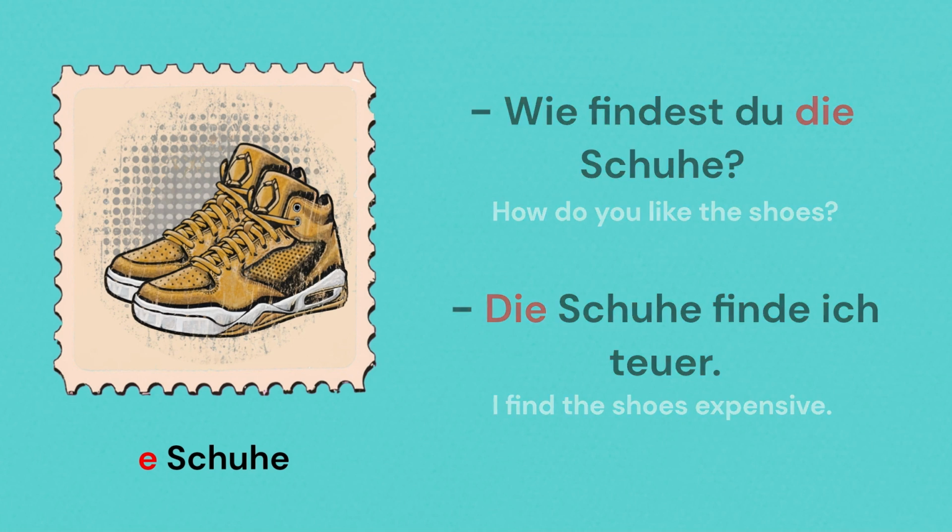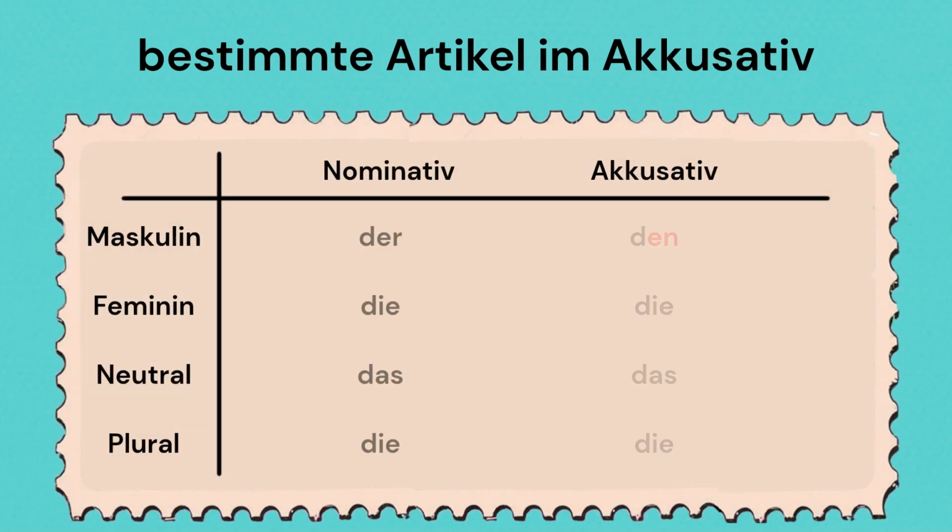Now let's put these articles together with the nominative articles. As you can see, and as already discussed before, the accusative object changes only when the article is masculine. That is, der changes to den. All the other articles in feminine, neutral, or plural remain the same.